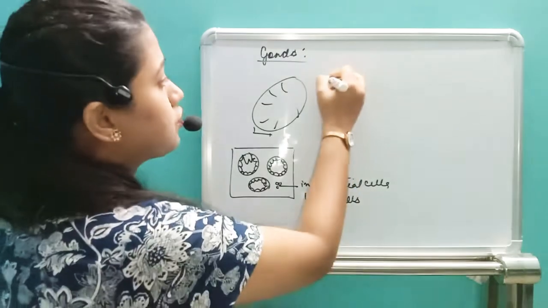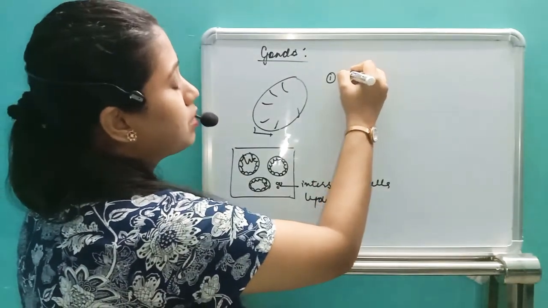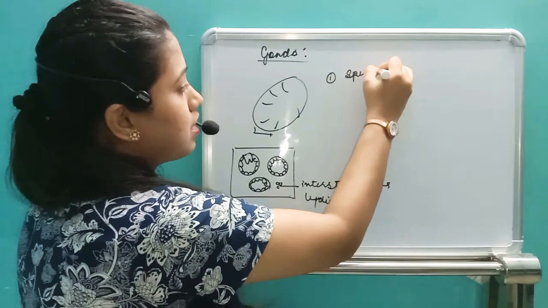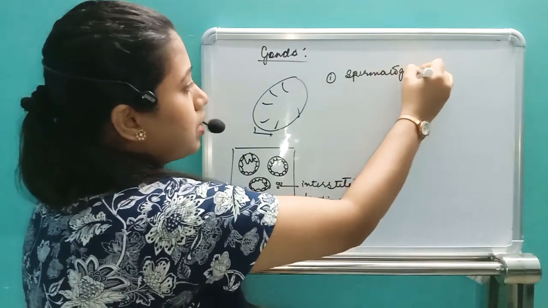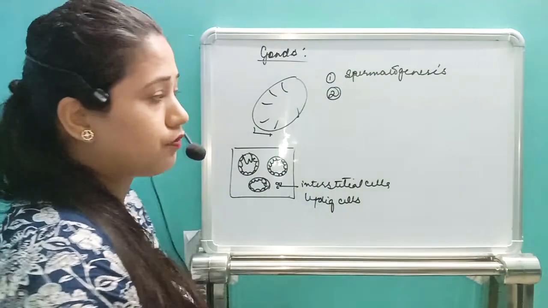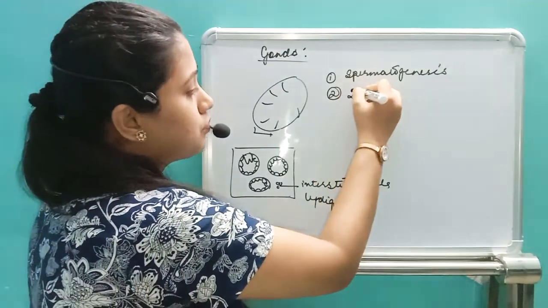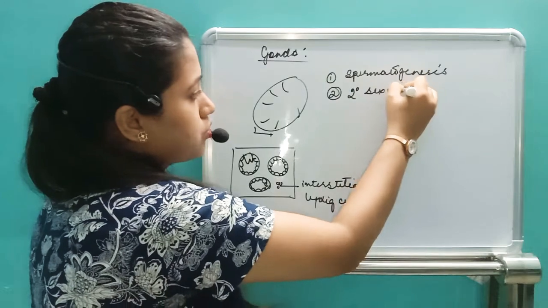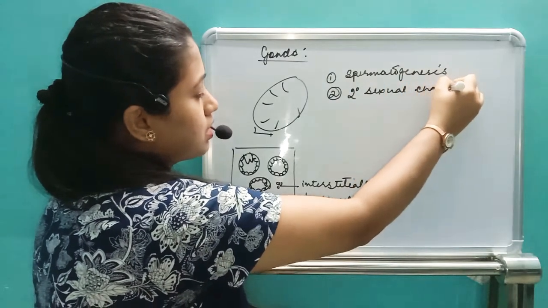So what is the function of the testosterone? Testosterone helps in the production of the sperm, that is in spermatogenesis. Next, testosterone also helps in another function, that is the development of the secondary sexual characters. So what are the secondary sexual characters in case of the males?